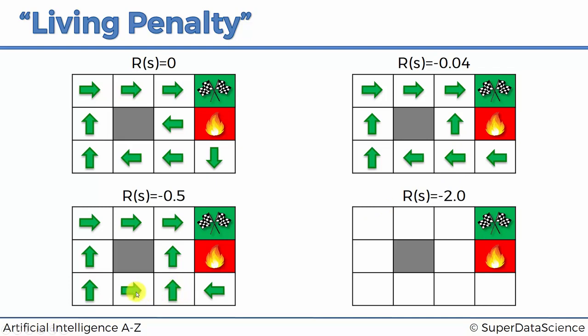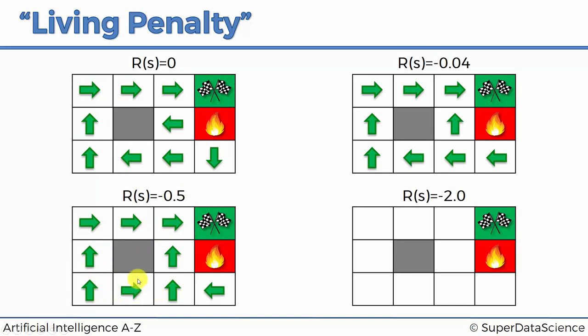So now it's no longer a good idea for the agent to go around all the way, because if he goes around all the way, yes, he's safer. There's a lesser chance of getting to the fire pit, but at the same time, he will accumulate quite a substantial negative reward as he walks around. So the path is too long.